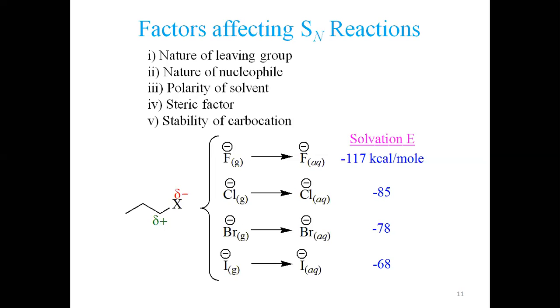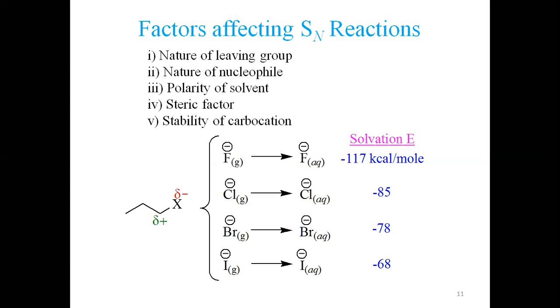Later, I am just interested in showing the factors which affect SN reactions. There are various factors, and I have highlighted a few of them here. The nature of the leaving group: if it is a good leaving group, the reaction shall proceed in the forward direction. Nature of the nucleophile: how strong is the nucleophile? If the nucleophile is strong, it shall favor the SN2 mechanism. If the nucleophile is weak, then it shall favor the SN1 reaction. You shall see that later.